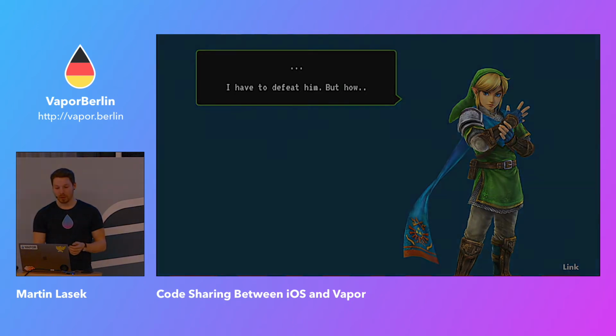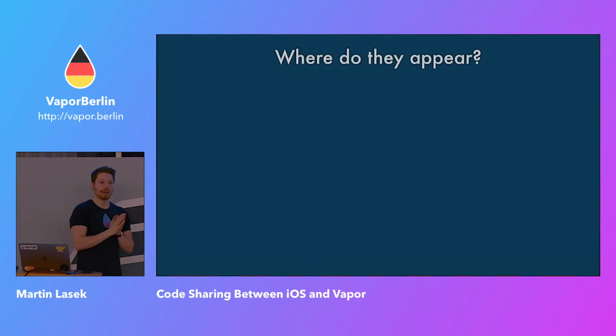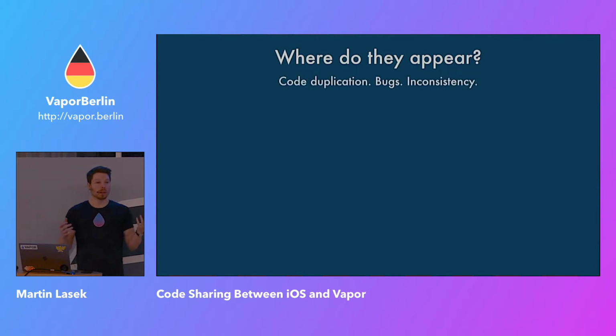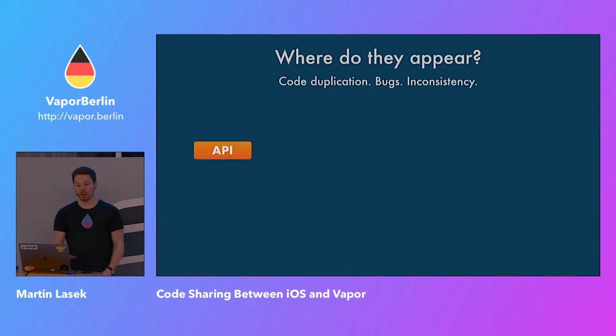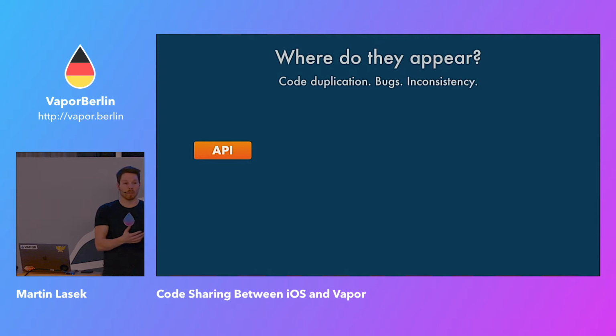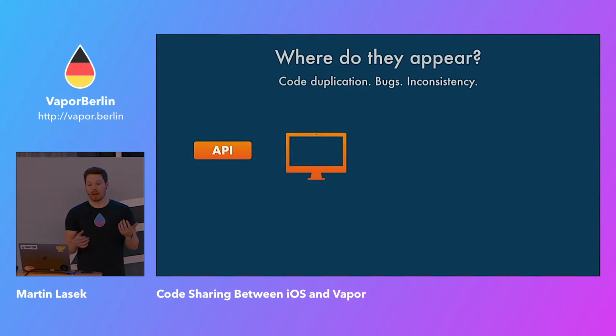Great. So we have a hero who wants to defeat the enemy of code duplication, bugs, and inconsistency. What is our current situation? On the one side we have the API, without a user interface, maybe just communicating through JSON. But we also could have a website, when we talk about Vapor, either served by Vapor using Leaf, or Vue.js on the front end communicating with the API, still through JSON.